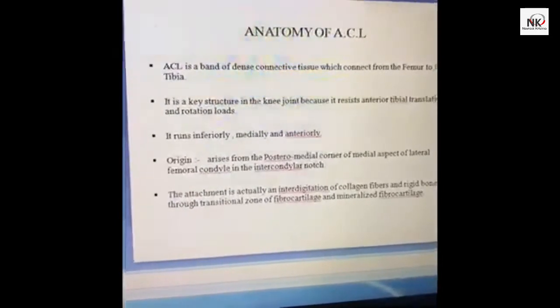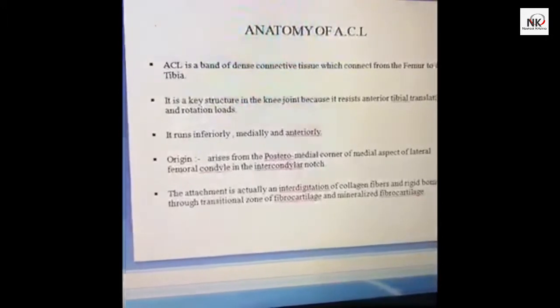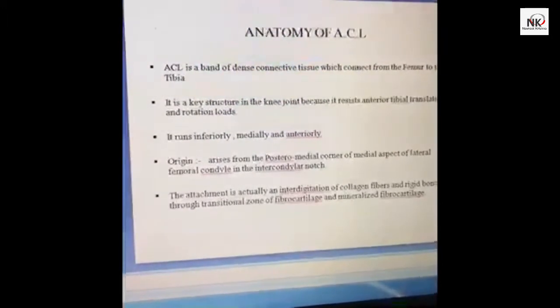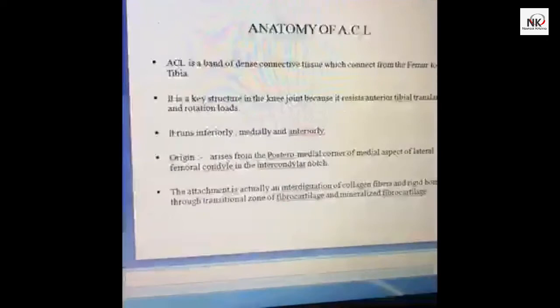Basically this ligament is made of fibrocartilage, connective tissues, and the attachment is why it's always shared, force is applied over that particular ligament. Now the physiology: ACL is a microstructure of multiple collagen bundles, that is made up of type 1 collagen fibers.